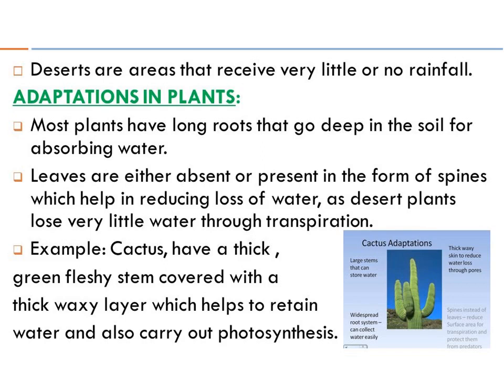So the thorns and thin spiky glossy leaves are there to reduce water loss. They also have long roots that go deep in the soil for absorbing water. The example is the cactus, and such plants in the deserts are known as xerophytes.